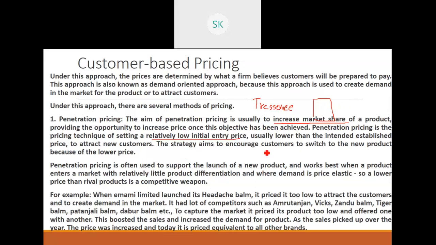Again, apart from Tresemme, the best example is always Jio. Okay, they outreached their customer base. They formed an example for everybody once they introduced Jio. Now they came with free of cost internet services. Later they increased the price.